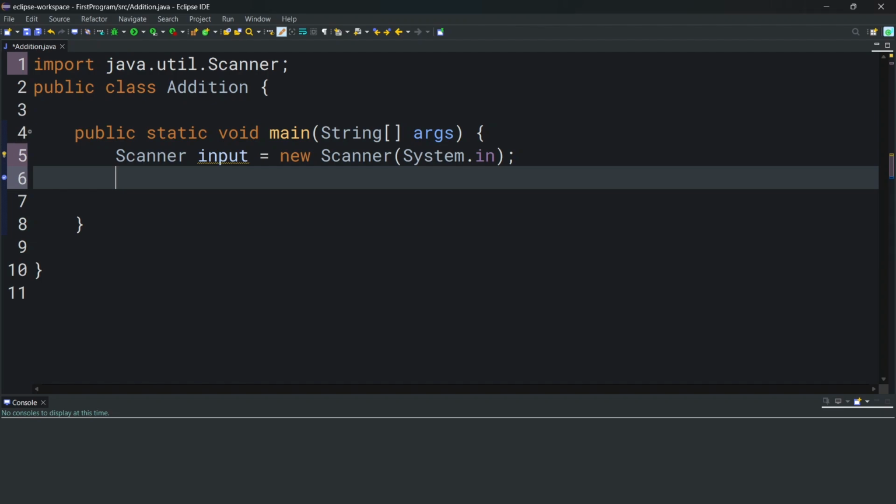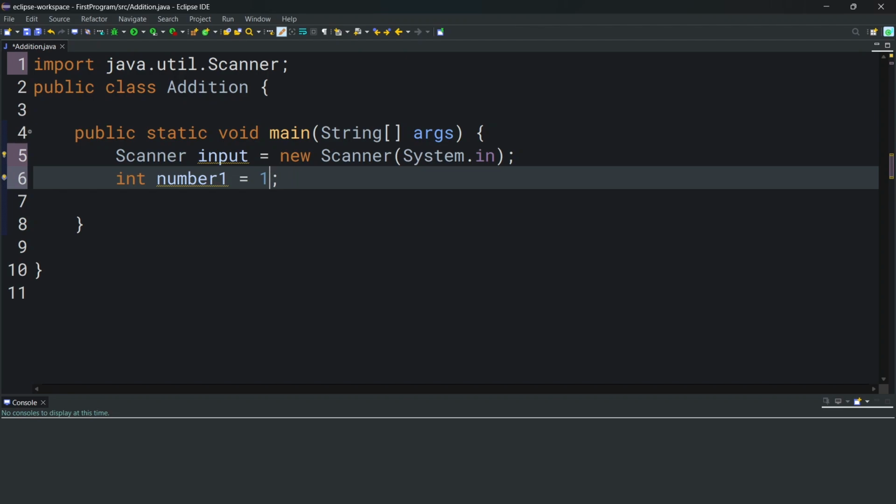So for example, if we wanted to create a variable called number1 that is going to store data of type integer, we're going to say int, then we're going to give the variable name, which is number1, and optionally we can give it a value. So here the value 10 is going to be stored in the variable number1. Now giving it an initial value is optional.